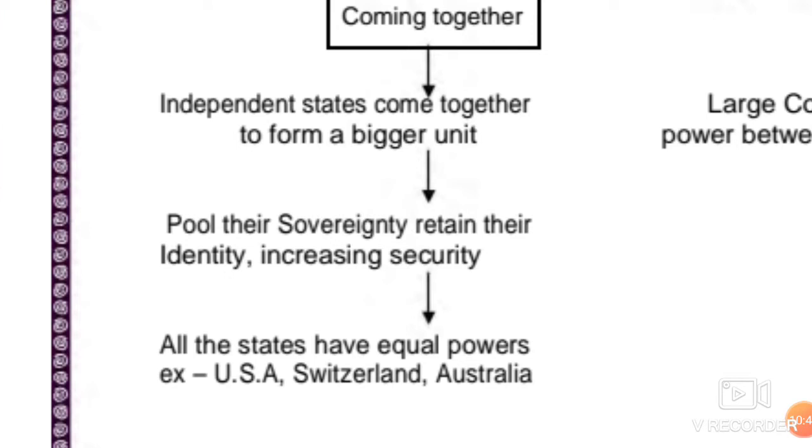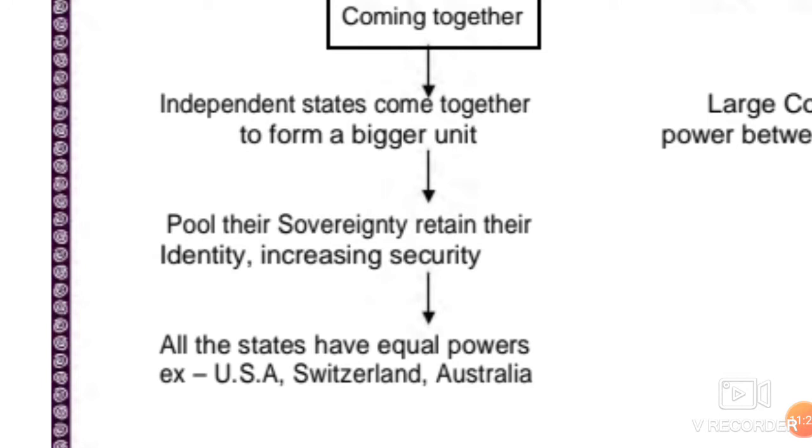All such nations are the bigger nations of today, but in early times, before they became nations, they were divided into a number of small states, which decided with time that they should come together and turn themselves into bigger nations. Today you can see the US is a very powerful country, likewise Switzerland, likewise Australia, which have emerged out of smaller states. So such a type of federation where small states decide to convert themselves into a bigger country, come together and give up their sovereignty, would be a coming together federation.